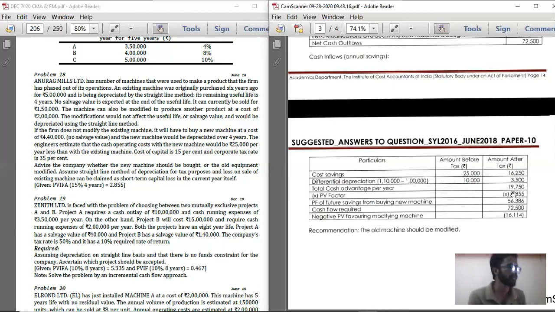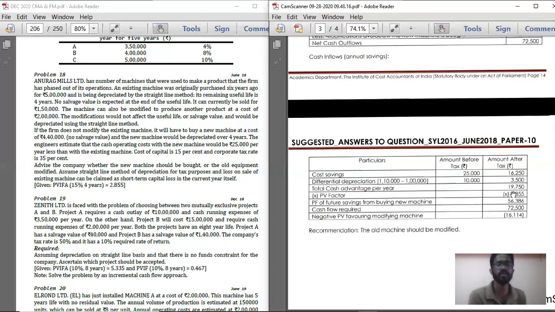Underline it. In respect of that 16,114, record NPV for buying a new machine.